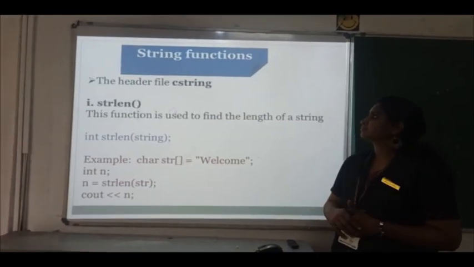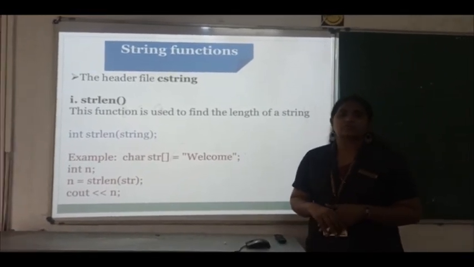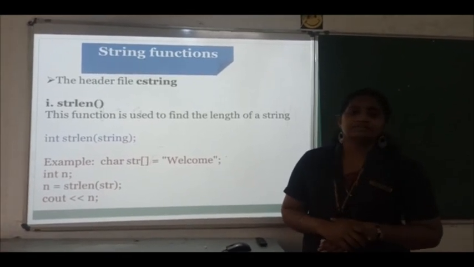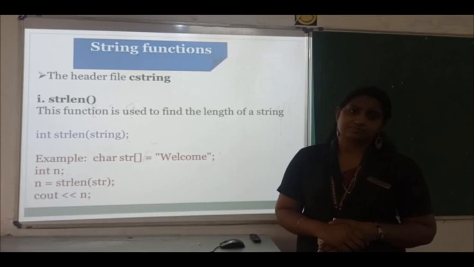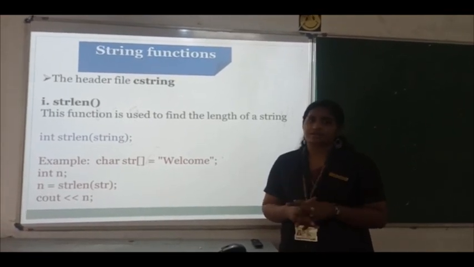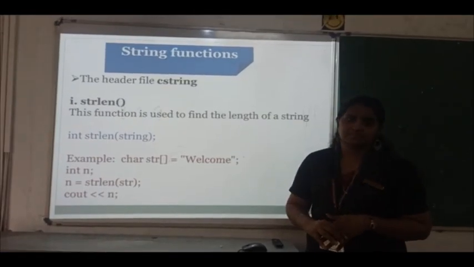And next, till this we have discussed input and output functions. Next we are going to discuss string functions, that is, for string content, what are the different functions we can apply. So the first one is string length.